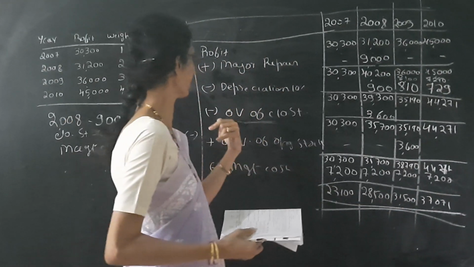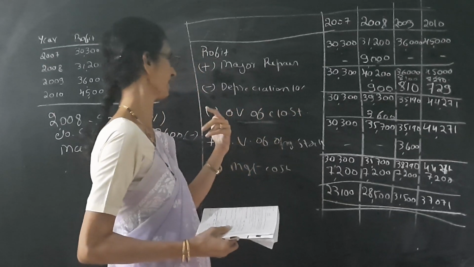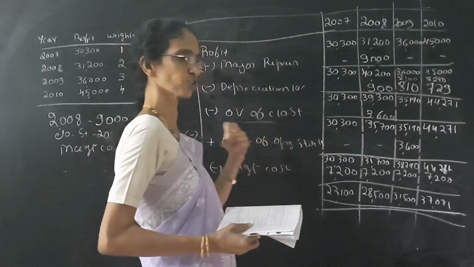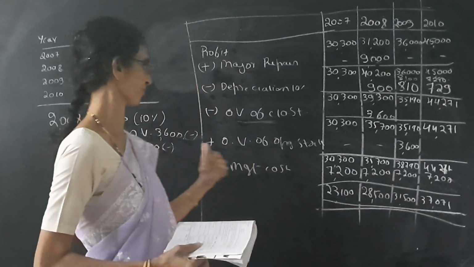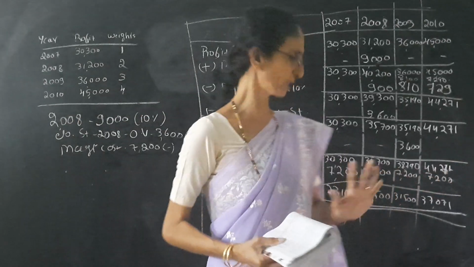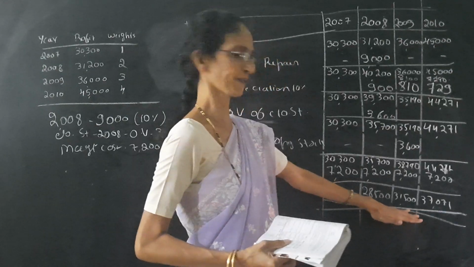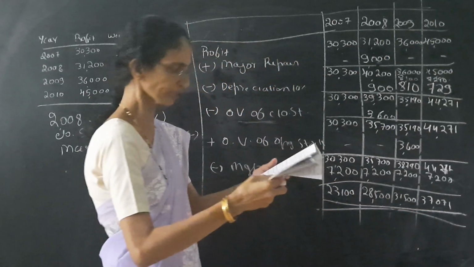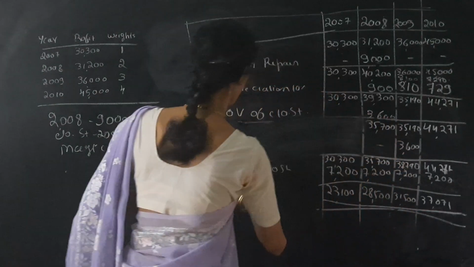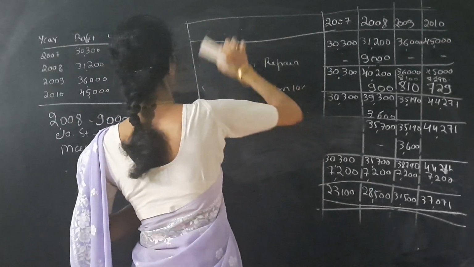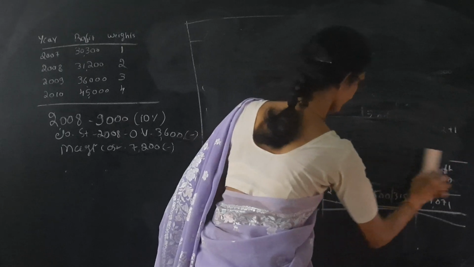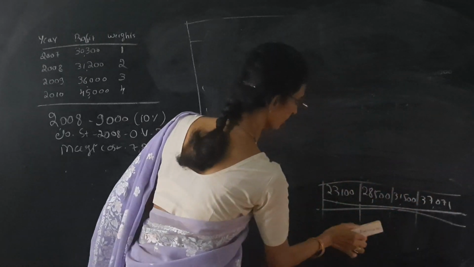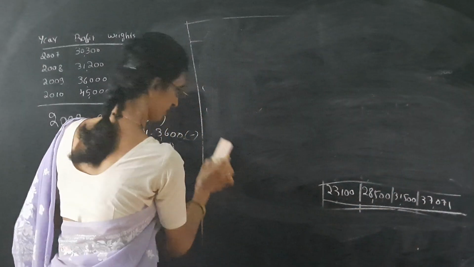So overvaluation of closing stock should be deducted, overvaluation of opening stock should be added. The last one is management cost for every year, 7,200. So this is the profit. With this we can calculate the profit. But here weightage is given. Okay, we can see this one is the final answer.